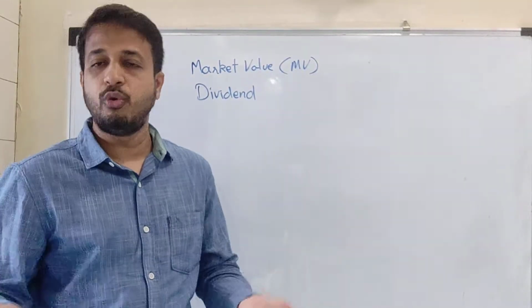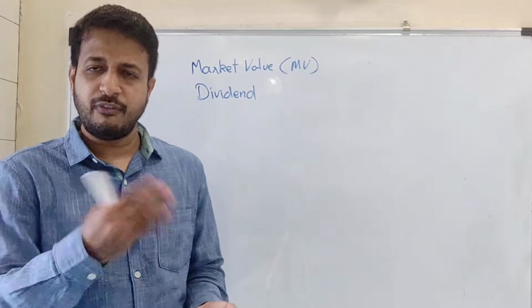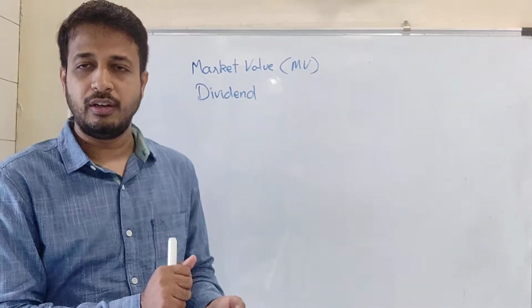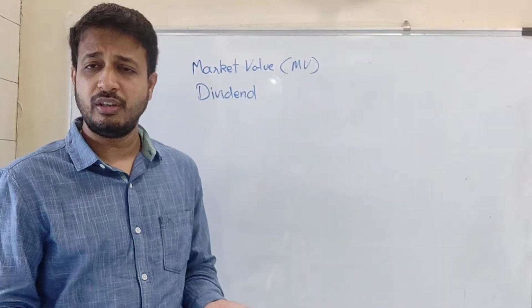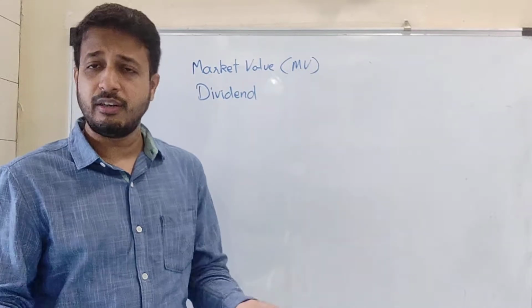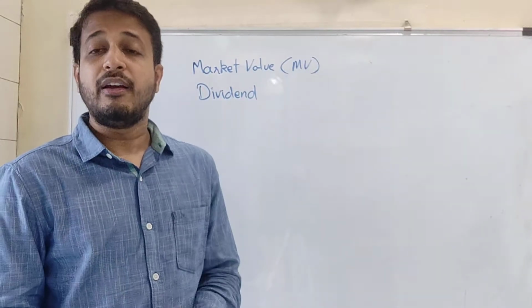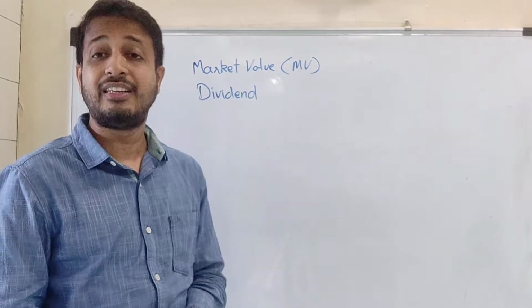Every company has different rules. Some companies pay half yearly, some give after 3 months, and some give after a year. Depending on the company, we get some profit, which is also called dividend.